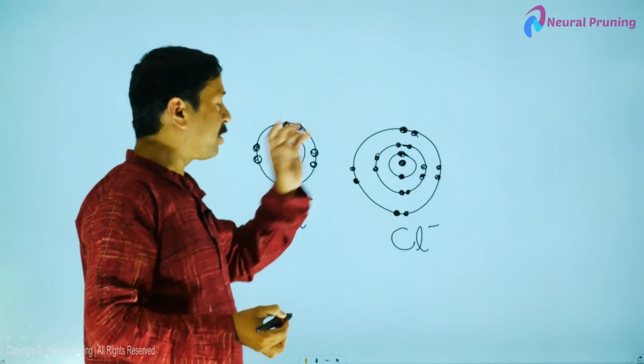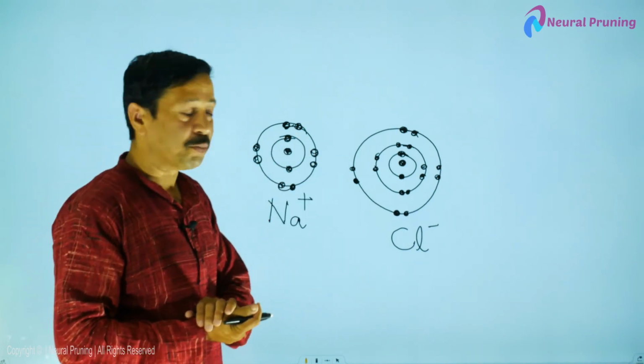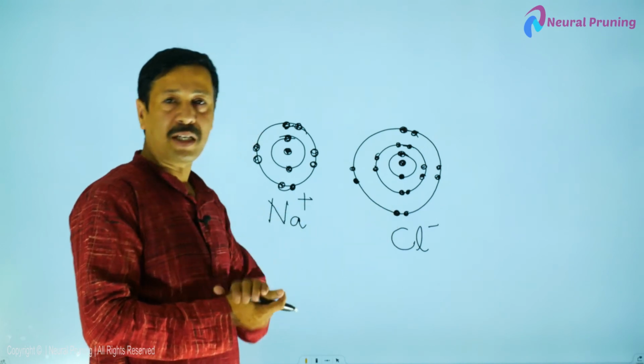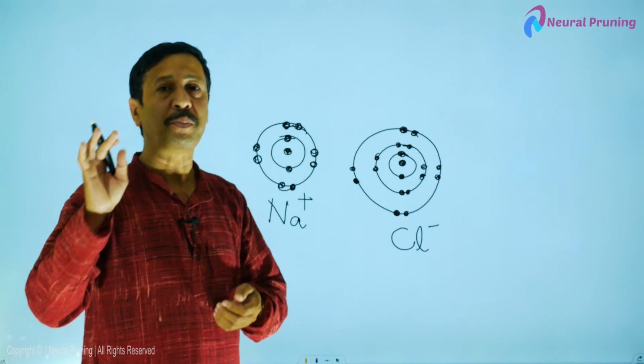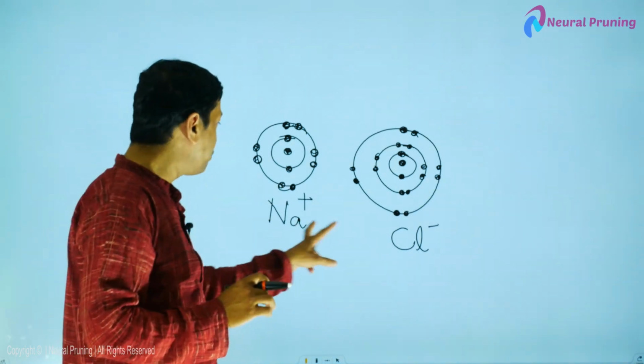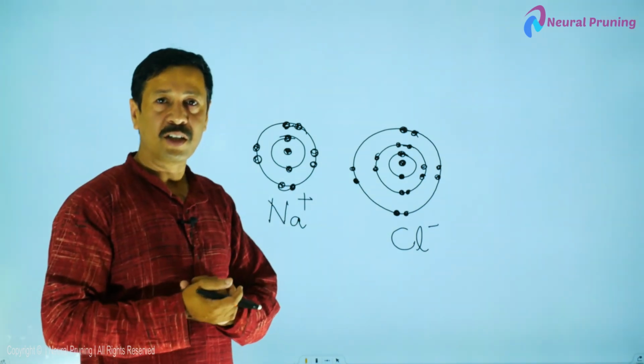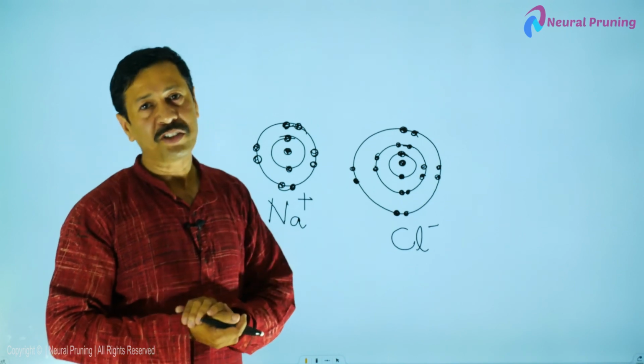After the transfer of electron, there is a force of attraction between Na plus and Cl minus. This force of attraction is said to be electrostatic force of attraction, which binds them together. Thus, sodium chloride formation takes place.